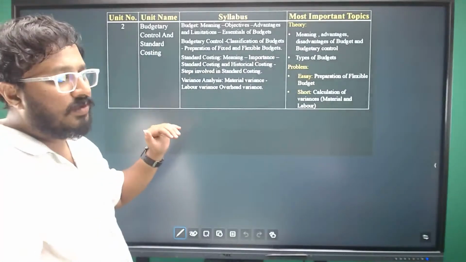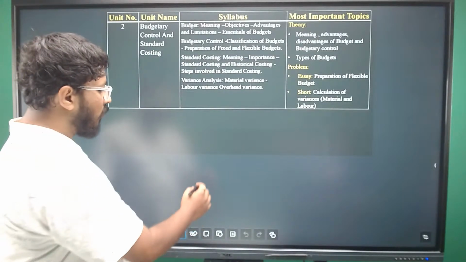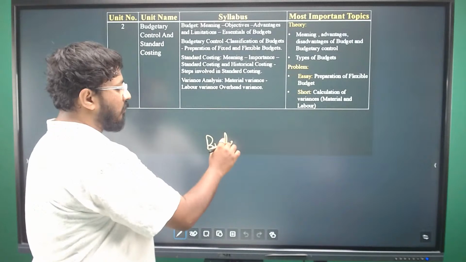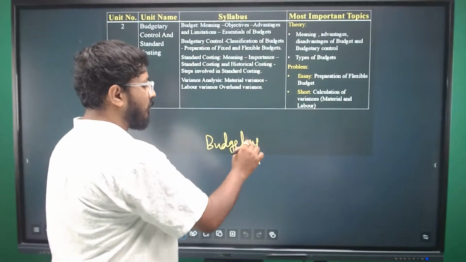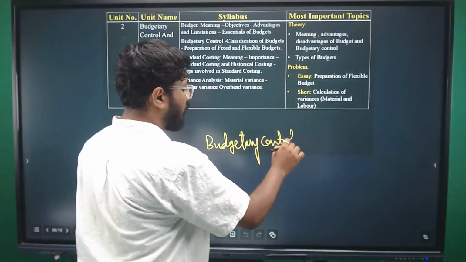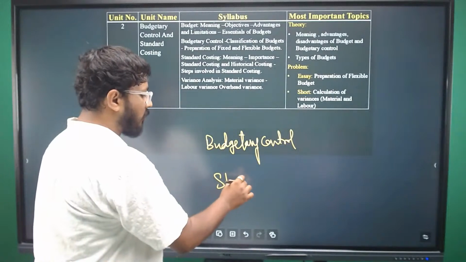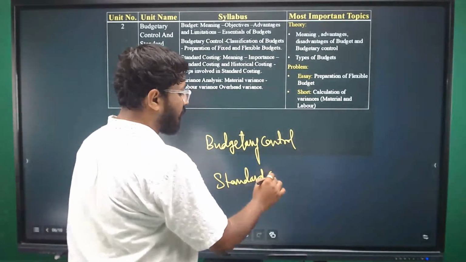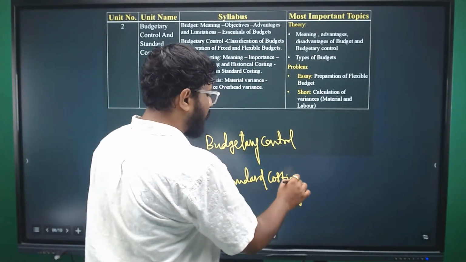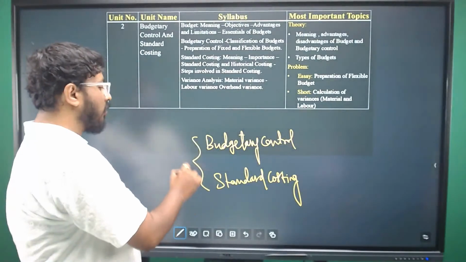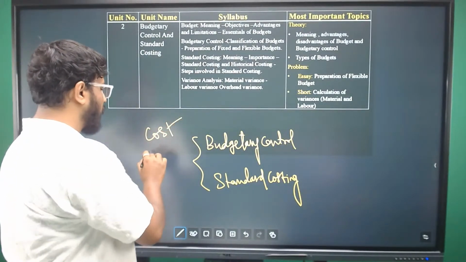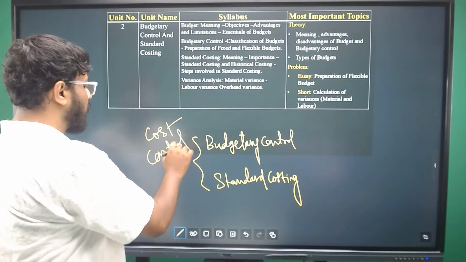Look at unit 2, budgetary control and standard costing. There are 2 topics in it. Budgetary control is one topic. Standard costing is another topic. Both are cost control techniques.